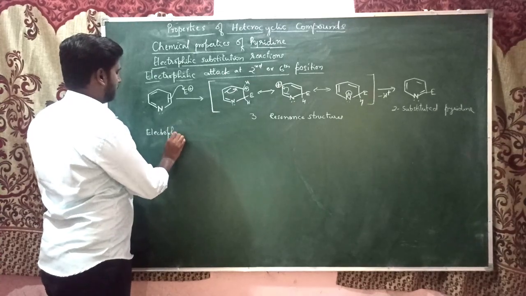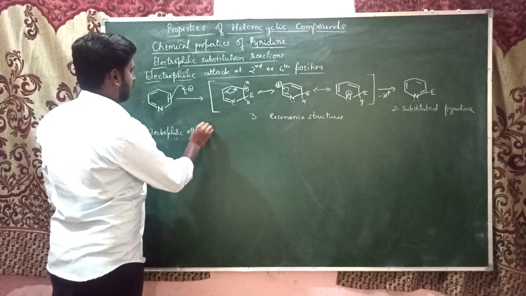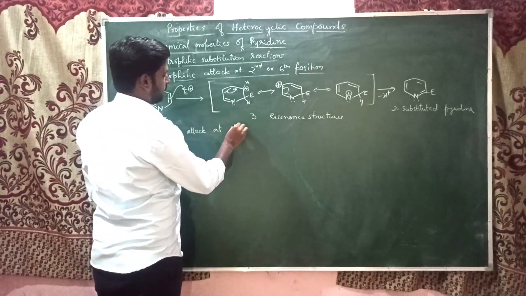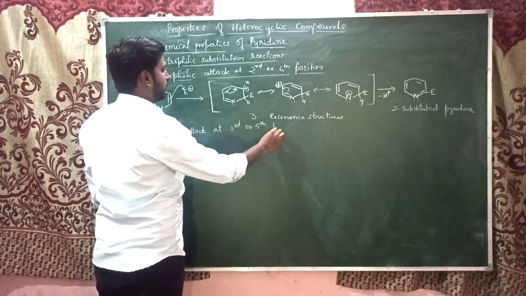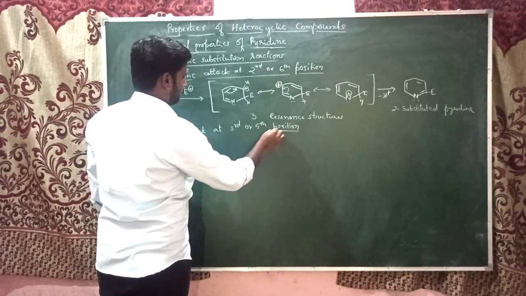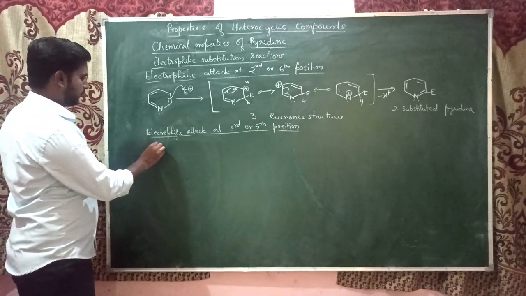Electrophilic attack at third position. Third and fifth are equivalent, so I can write third or fifth position. Both are same. So this is pyridine.